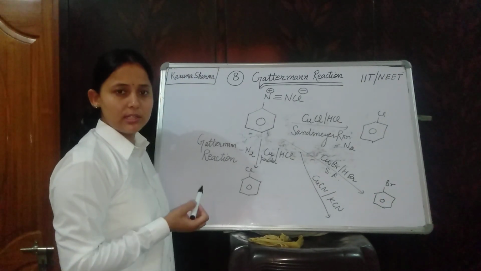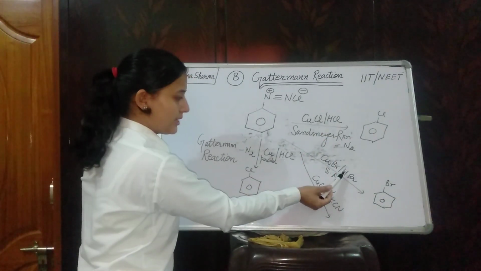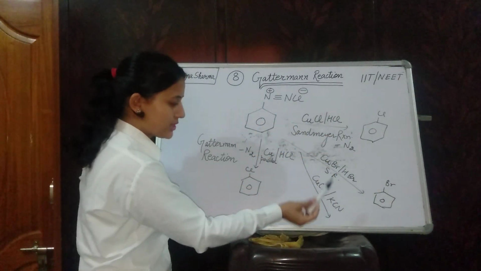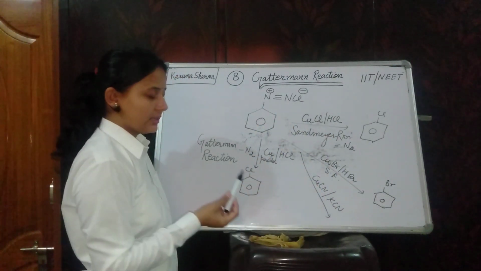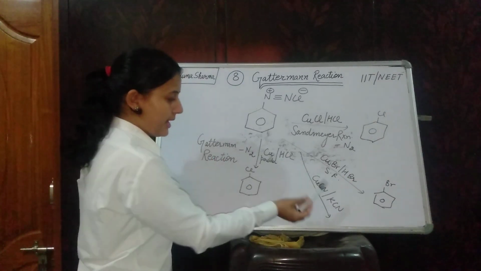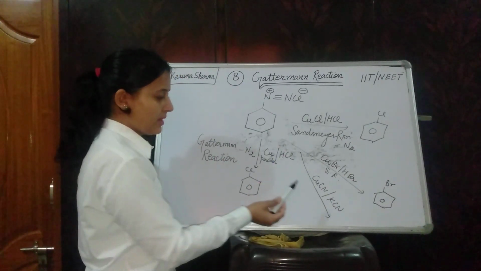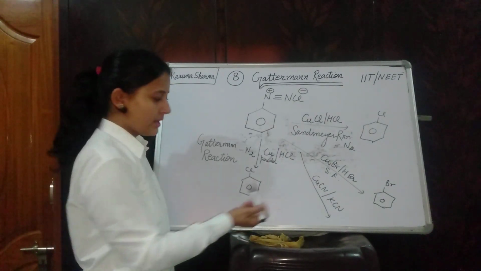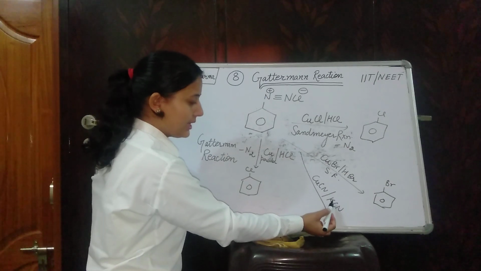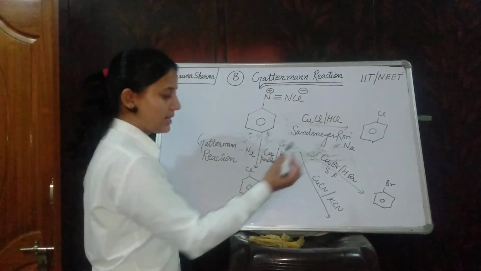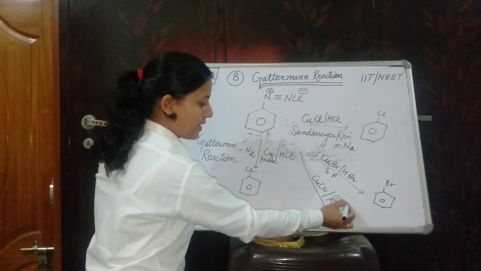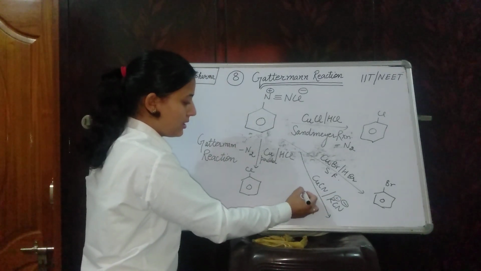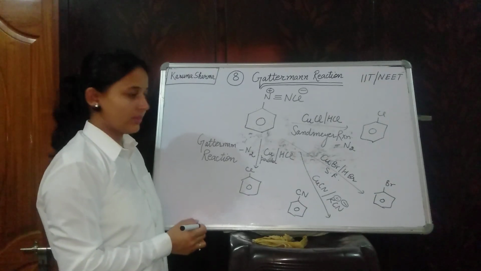Now the question arises: in both of these reactions we are taking HCl and HBr, but in this reaction I am taking KCN. This is because HCN is a very weak acid and will not undergo nucleophilic substitution reaction. Therefore we are taking KCN, potassium cyanide, which ionizes itself, and formation of cyanobenzene, the nitrile, as your major product.